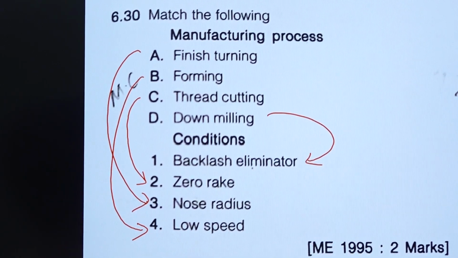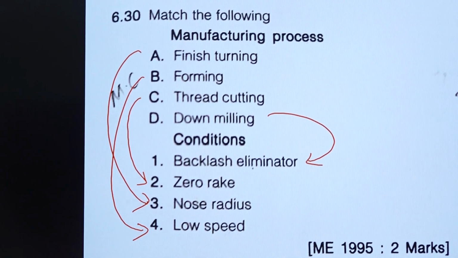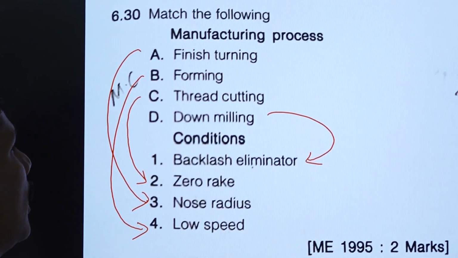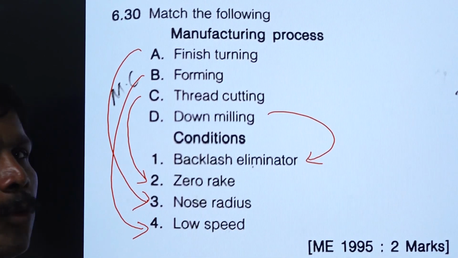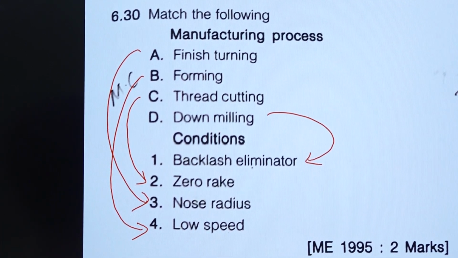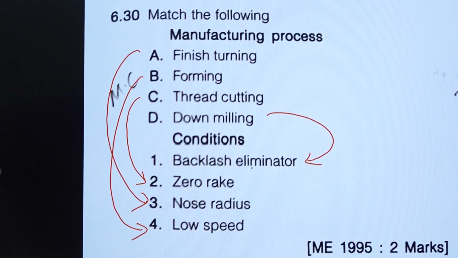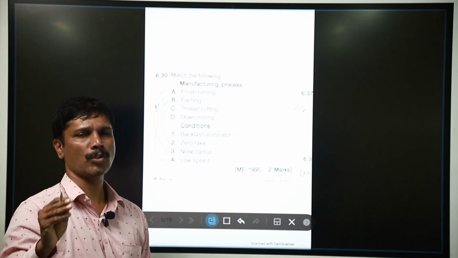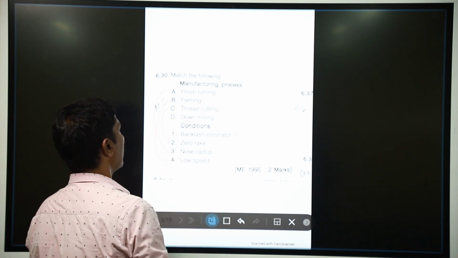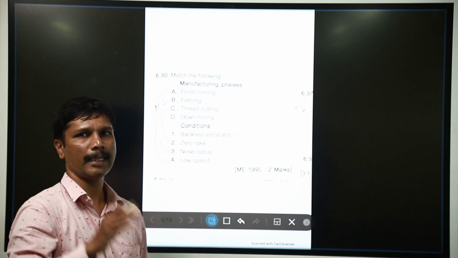In down milling, there may be some error, that is, backlash occurs. Because of that, down milling is not used. Only up milling, the conventional milling, is used. Down milling produces the backlash error, so we eliminate it and do not use down milling.